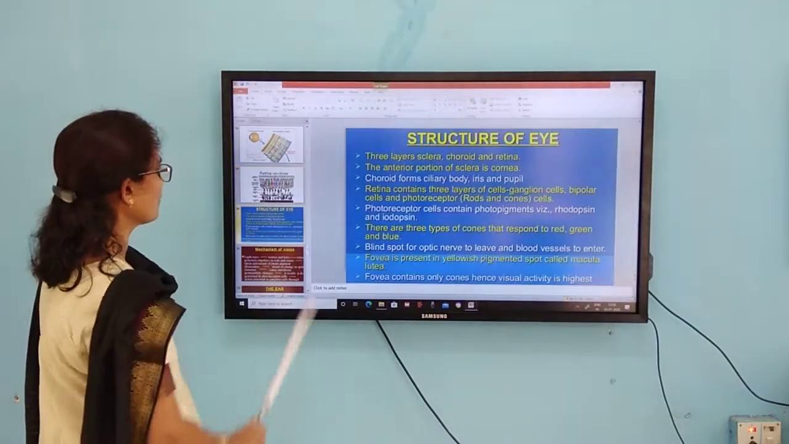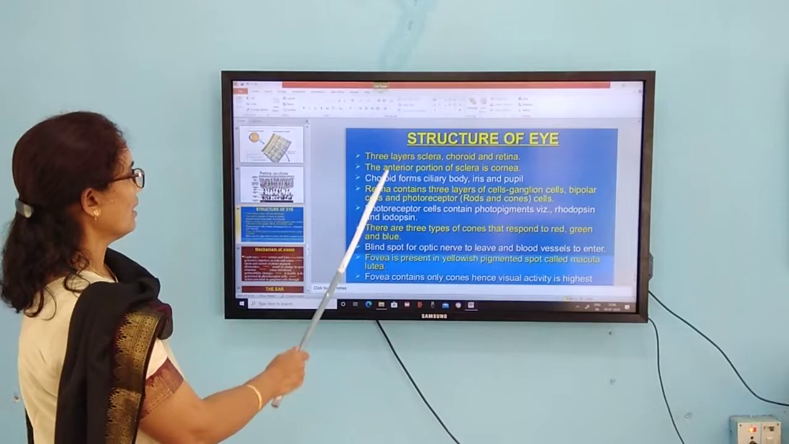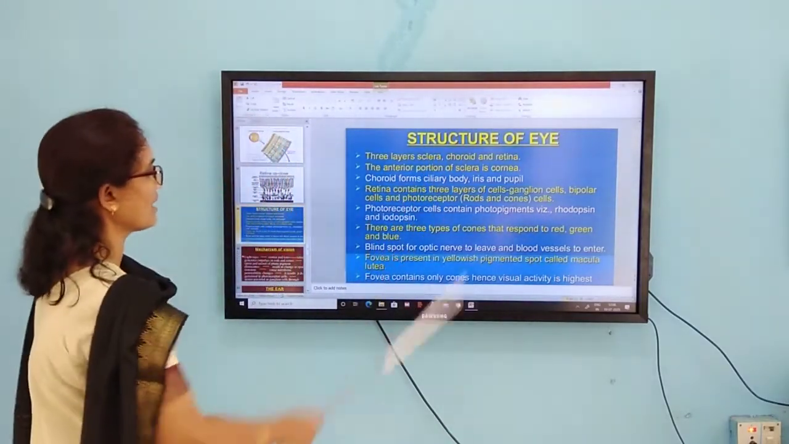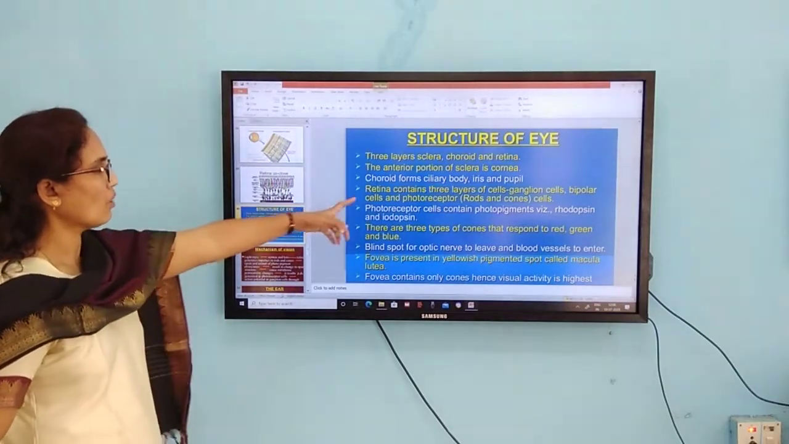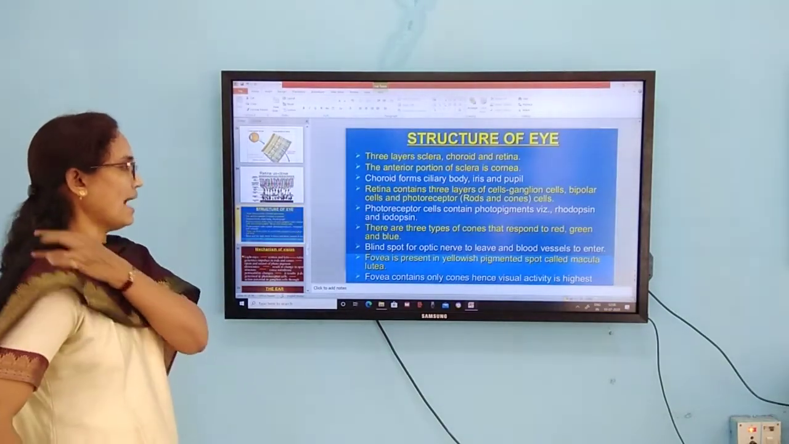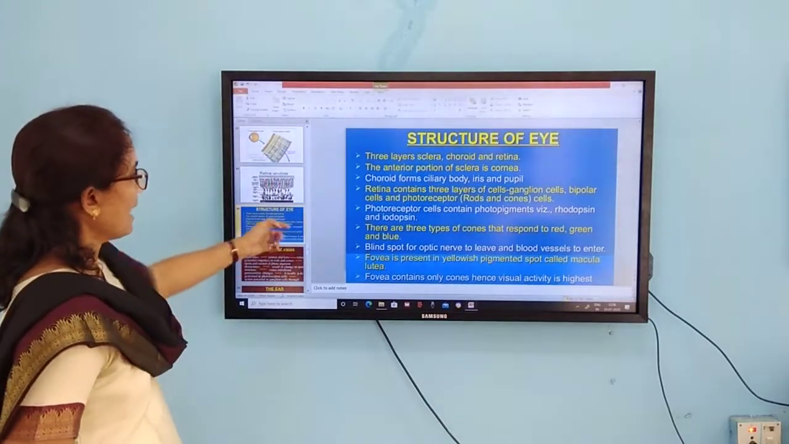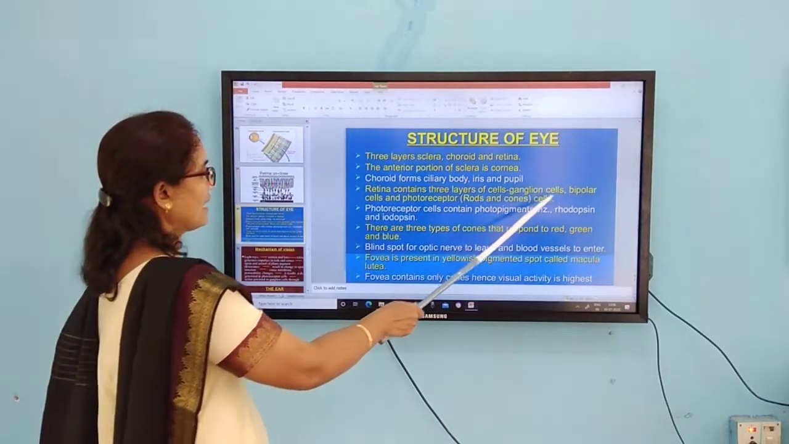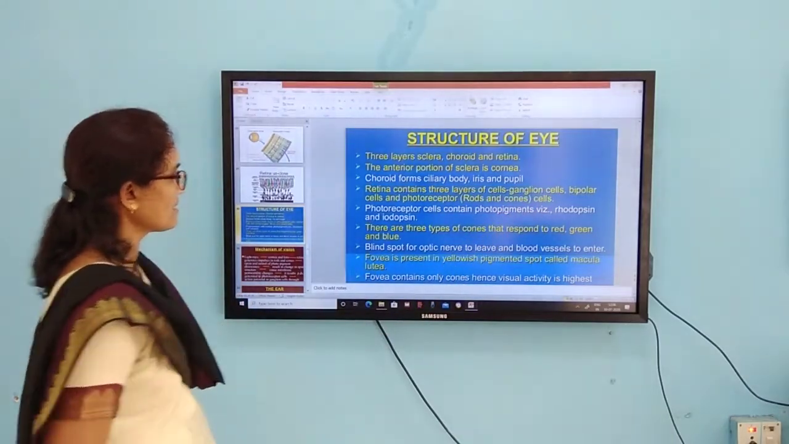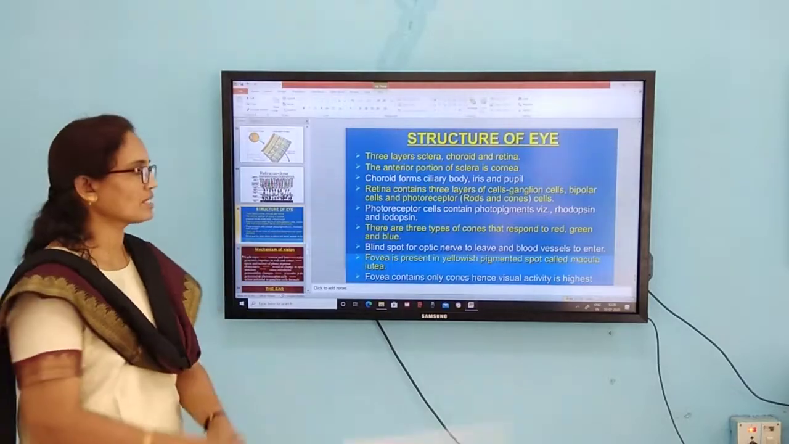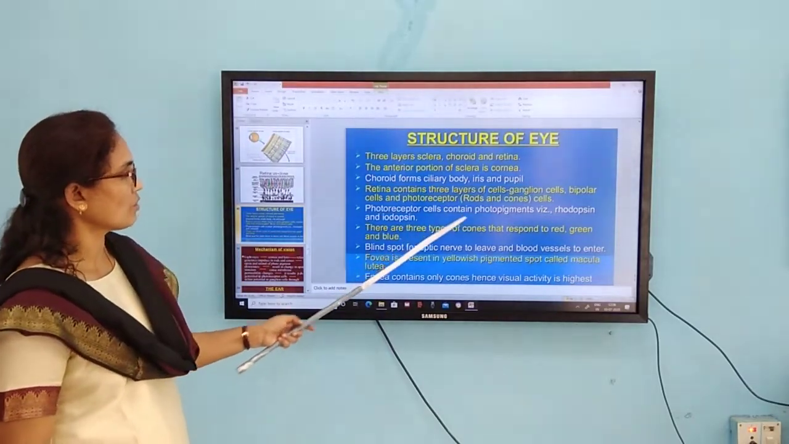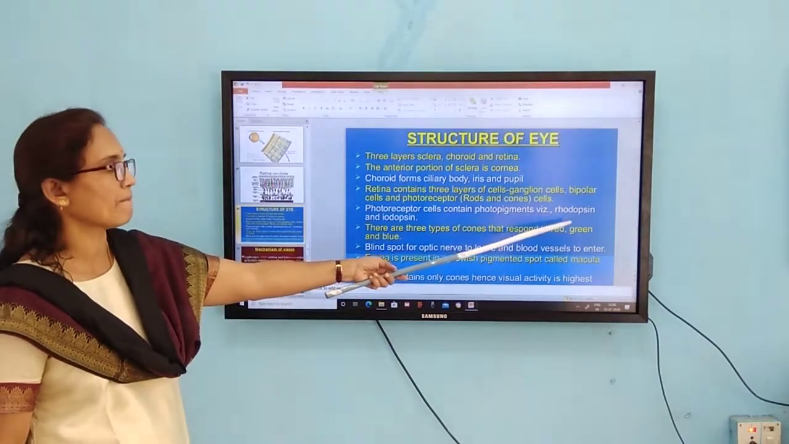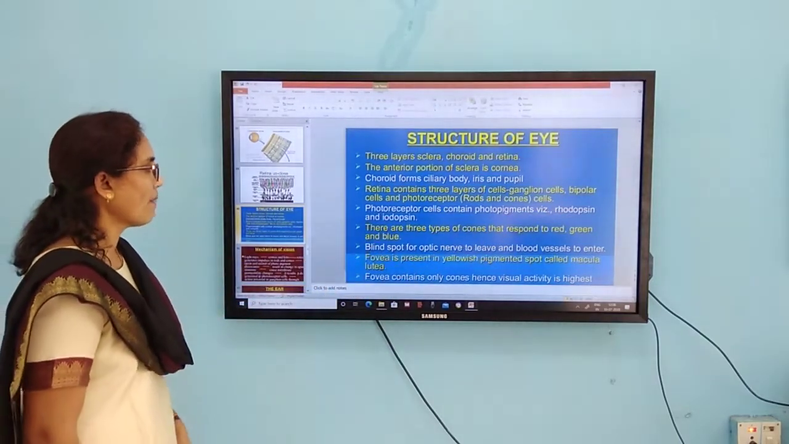Then coming to the structure of the eye. Whatever I told, three layers are present: sclera, choroid and retina. The anterior portion of the sclera is what we call the cornea. The choroid layer forms the ciliary body, iris and pupil. And the retina contains three layers of cells, called ganglion cells, bipolar cells and photoreceptor cells. These photoreceptor cells consist of rods and cones. These rods and cones contain photoreceptor pigments, photopigments, which we call rhodopsin and iodopsin.